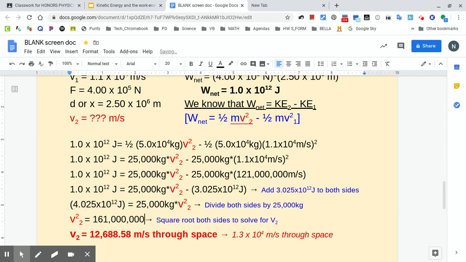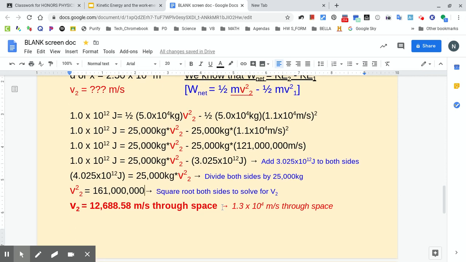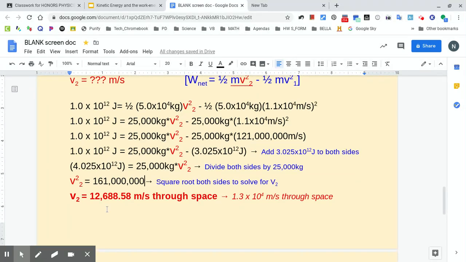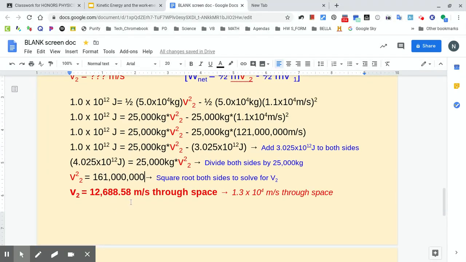I thought there was 3 more zeros. Okay, so I think I got it right now. All right, so then we have v squared. To get rid of the squared, you're going to square root both sides. Okay, and then you end up with, like I said, 12,688.58 meters per second through space.